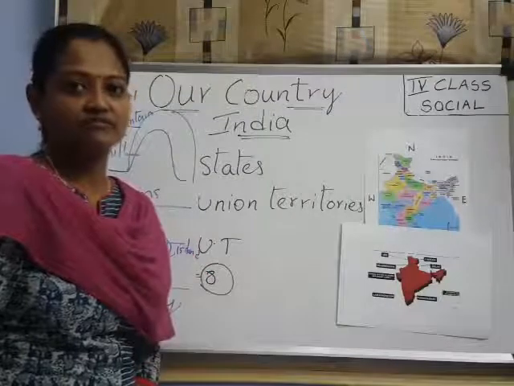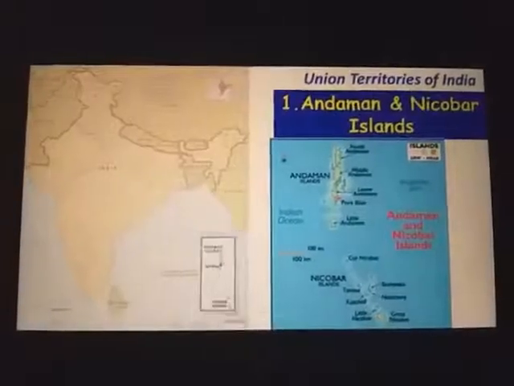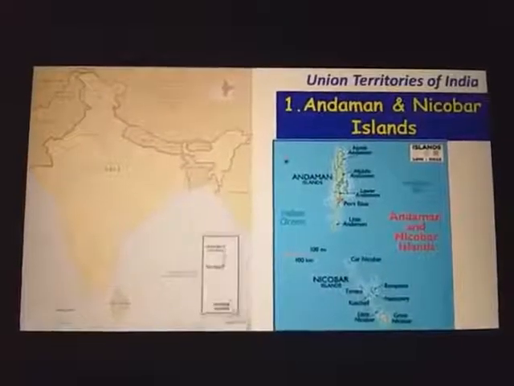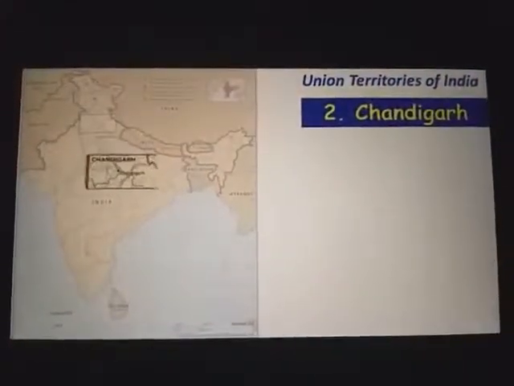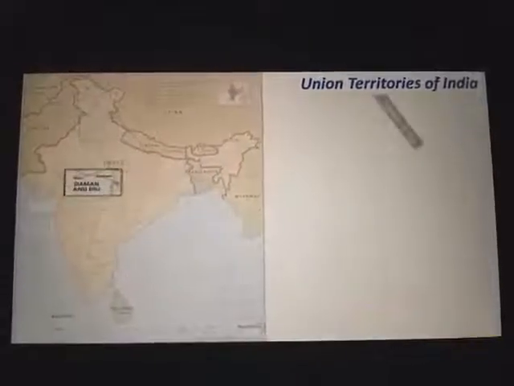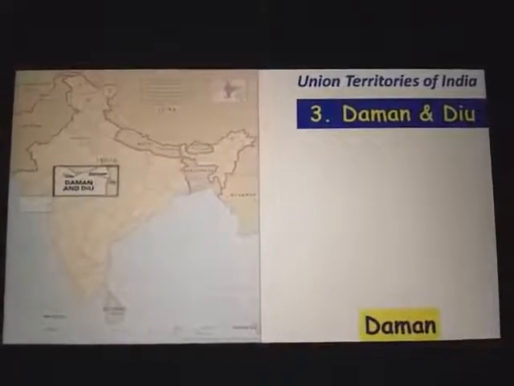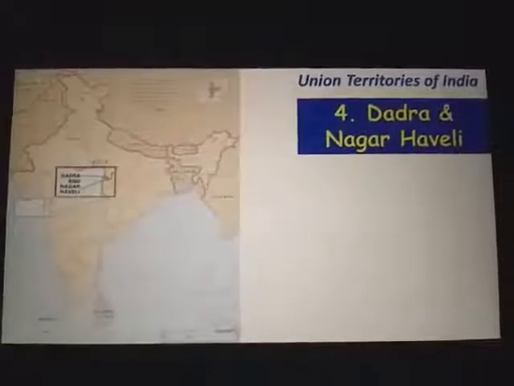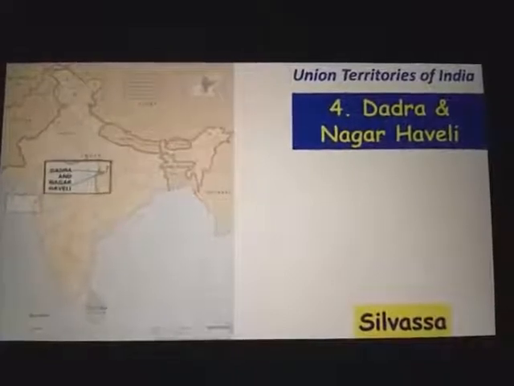Just watch it. Union Territories, Andaman and Nicobar Islands. Capital is Port Blair. Chandigarh. Capital is Chandigarh. Daman and Diu. Capital is Daman. Dadra and Nagar Haveli. Capital is Silvassa.